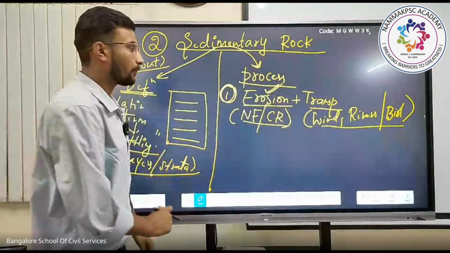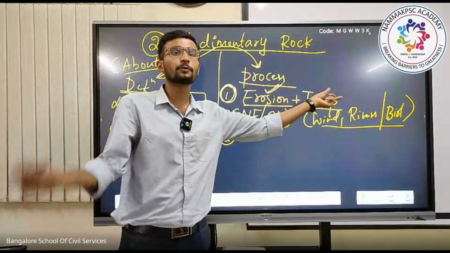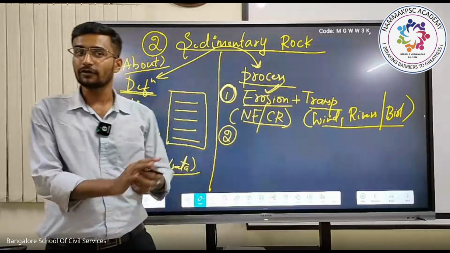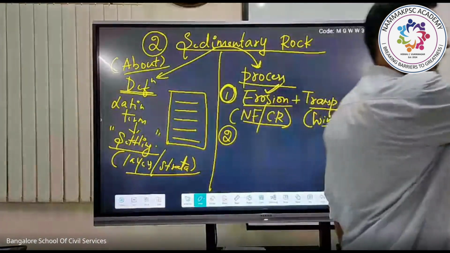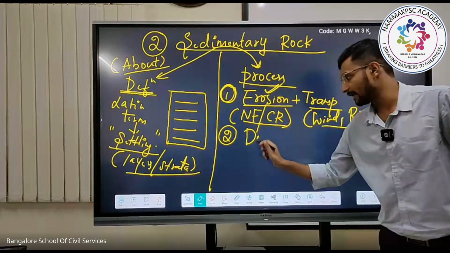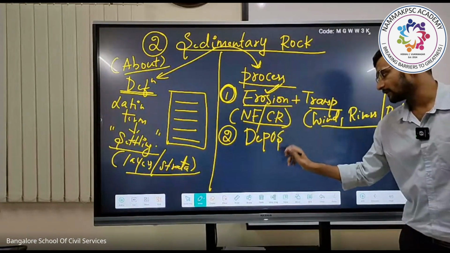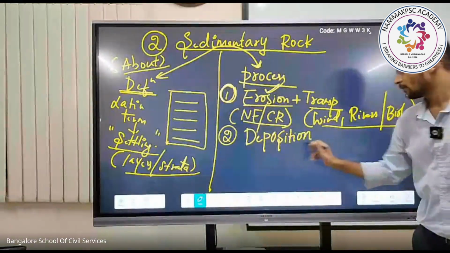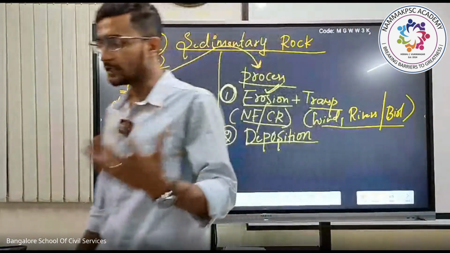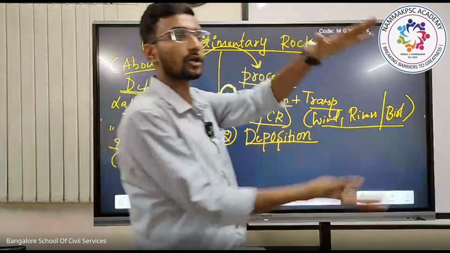The second major important process is, after transportation, what happens? It will deposit in a particular region. After the carrying agent, it will deposit. Nothing but the second major important process, we call it deposition. After deposition, the compaction will take place.